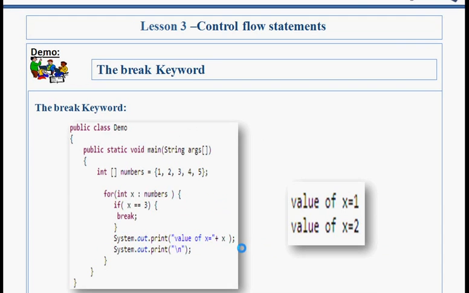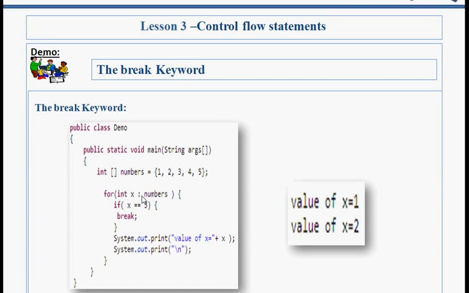Break keyword. The break keyword is used to stop the entire loop. The break keyword must be used inside any loop or a switch statement. See here, I had taken an integer array and the values are 1, 2, 3, 4, 5. This one is an enhanced for loop, and it works the same as a for loop.